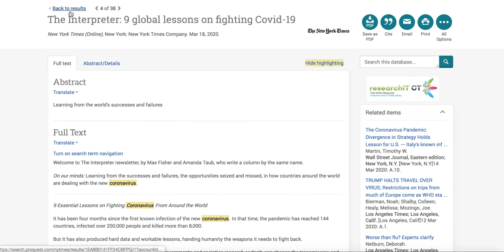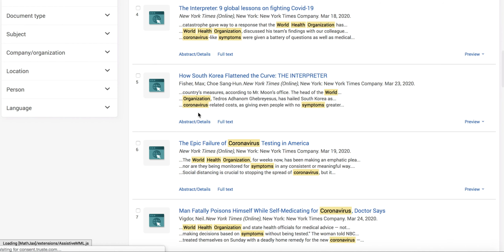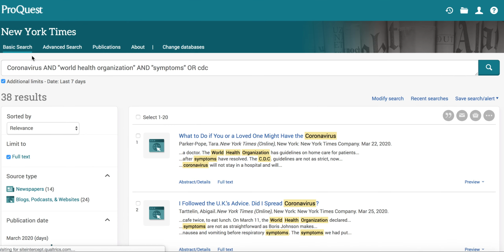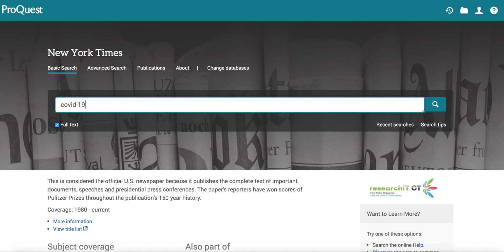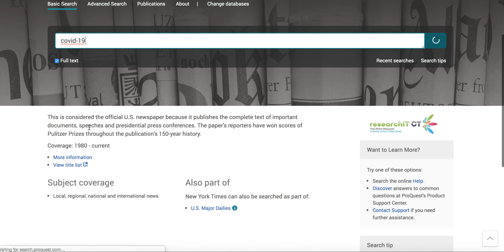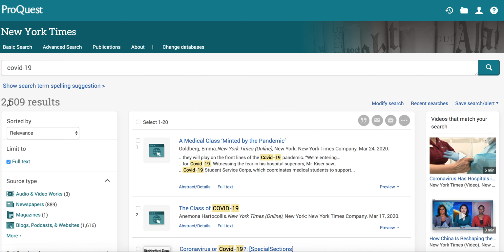But I just want to show you what would happen if I did not narrow the search in this way. So if I just searched for coronavirus, or you know what, even just COVID-19, without designating more information, you're left with a list of 2,500 results. And that's even the specific term. So just be mindful of what you're searching for, and I think the date in particular is really going to help you find what you want.